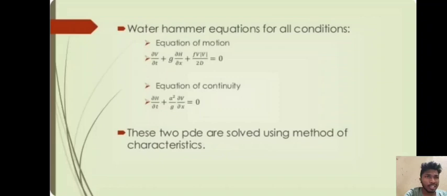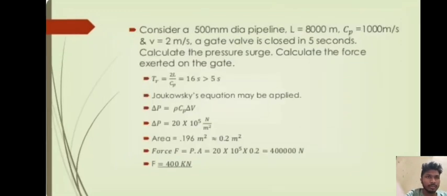Water hammer equation for all conditions. Equation of motion. When the water is in motion, the water hammer equation is delta V by delta T plus g into delta H by delta X plus f V mod V by 2D is equal to 0. Equation of continuity. When the water flows continuously, the equation is delta H by delta T plus a square by g delta V by delta X is equal to 0. These two equations are solved using the method of characteristics.